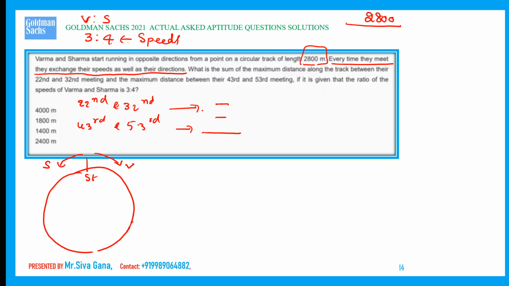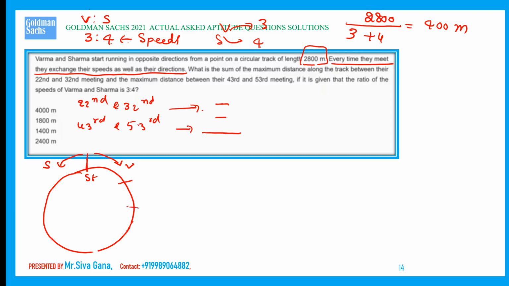Let us say Verma's speed is 3 and Sharma's speed is 4. 3 plus 4 is 7, since both are moving in opposite directions, which means 400. So I am dividing this track into 400, 400, 400 milestones, 7 parts.